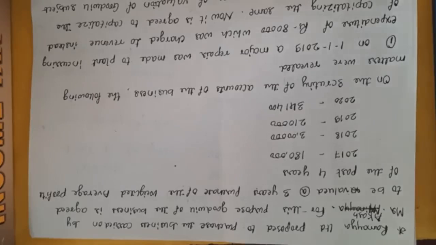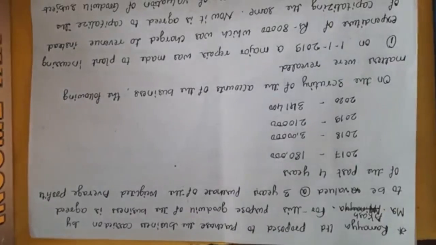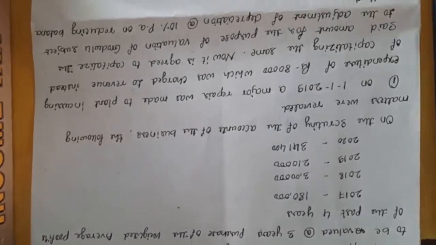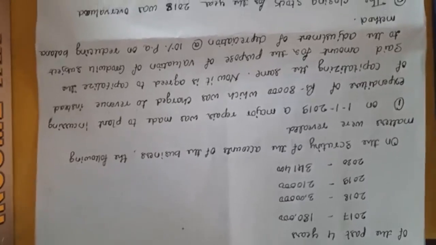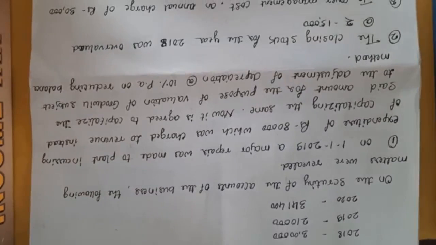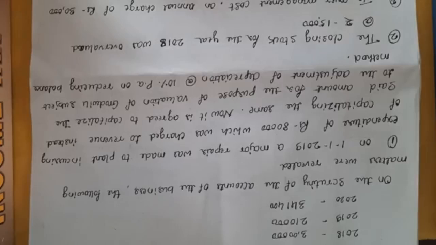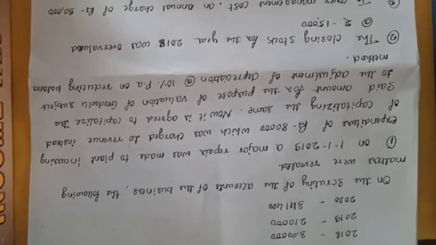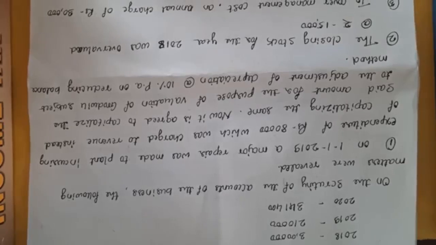The first one: on 1/1/2019, a major repair was made to plant incurring expenditure of rupees 80,000, which was charged to revenue instead of capitalizing the same. Now it is agreed to capitalize the said amount, 80,000, for the purpose of valuation of goodwill, subject to the adjustment of depreciation at 10% per annum on reducing balance method.